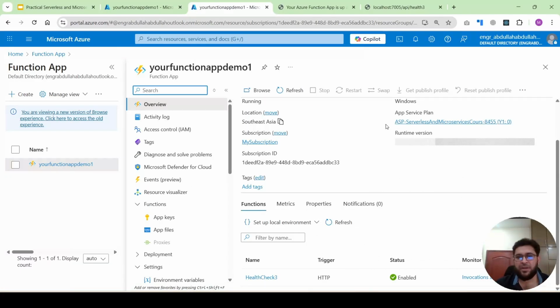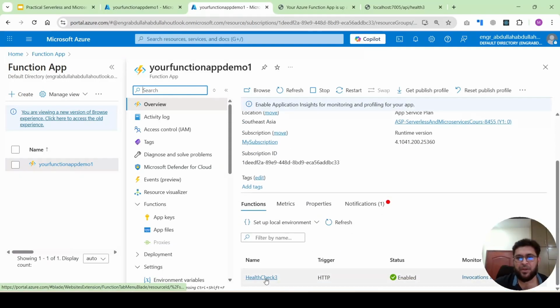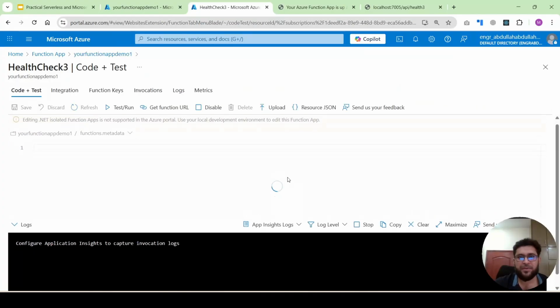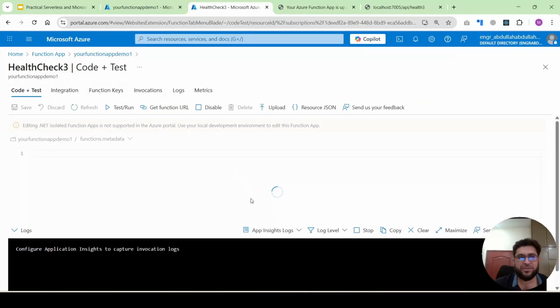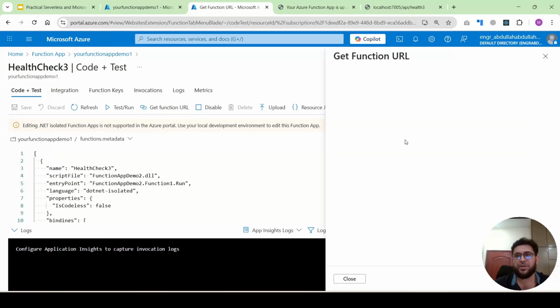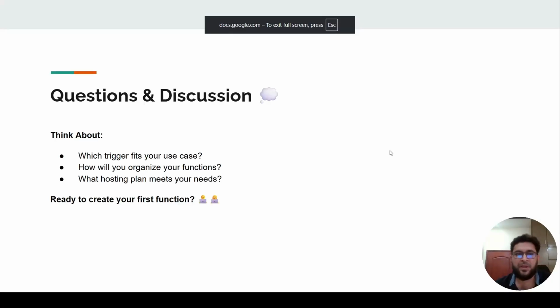So you can see here, the function is now available in the Azure function app. If you click on this, it will give you the details of that function. To get the function URL, you can copy it and check. So you can see here, this is deployed to Azure, and it gives you the same result.